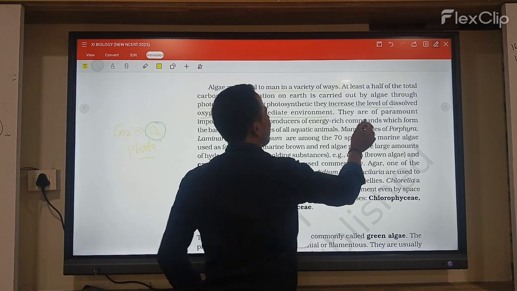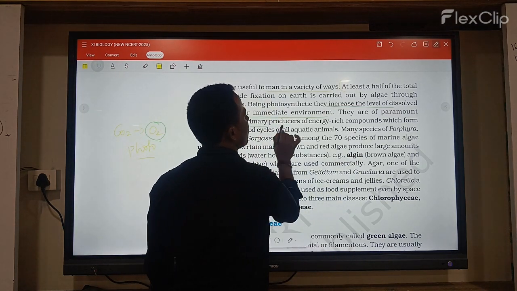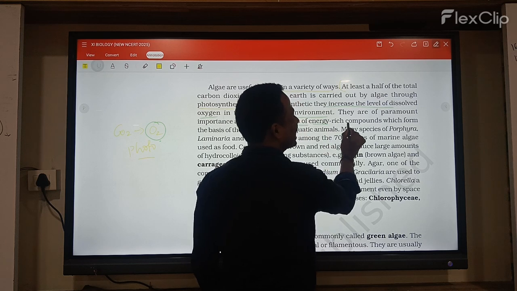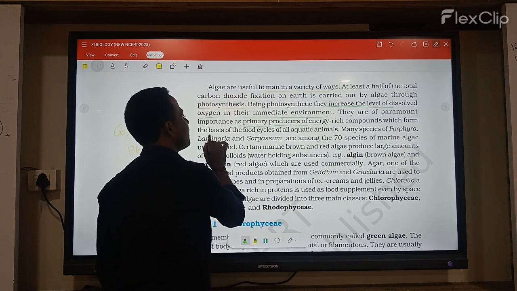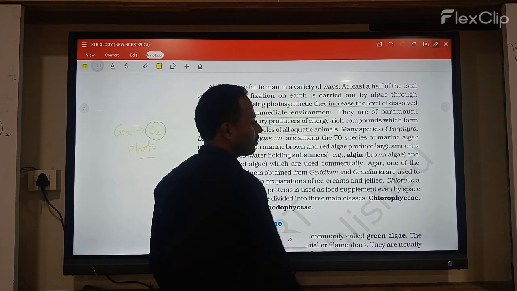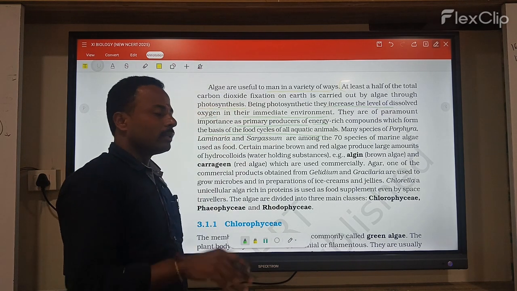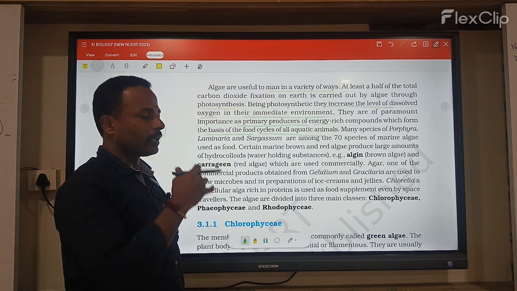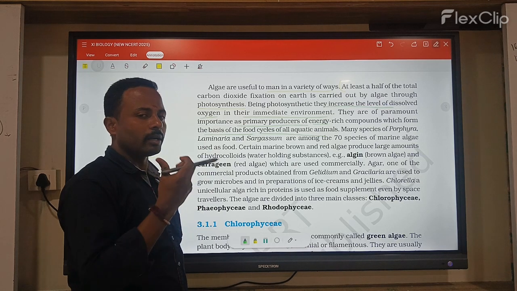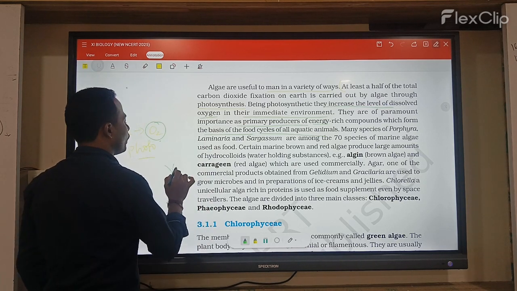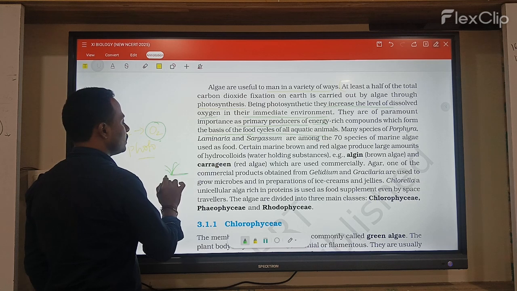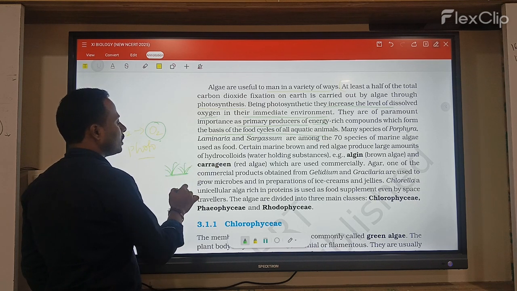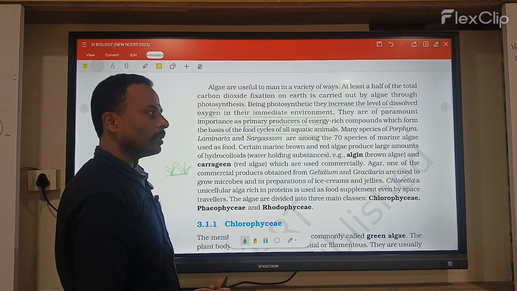Next, they are primary producers of energy-rich compounds, which form the basis of the food cycles in aquatic animals. Mostly the algal members take up carbon dioxide and water to form primary producers, which are used by aquatic animals and other animals also.